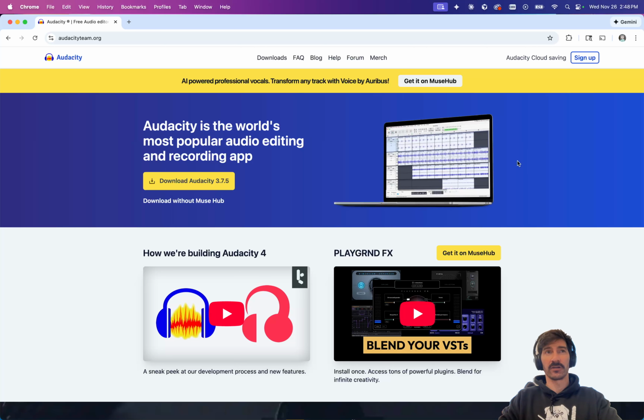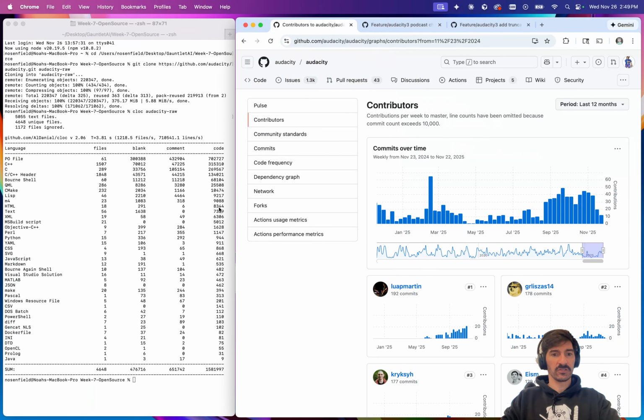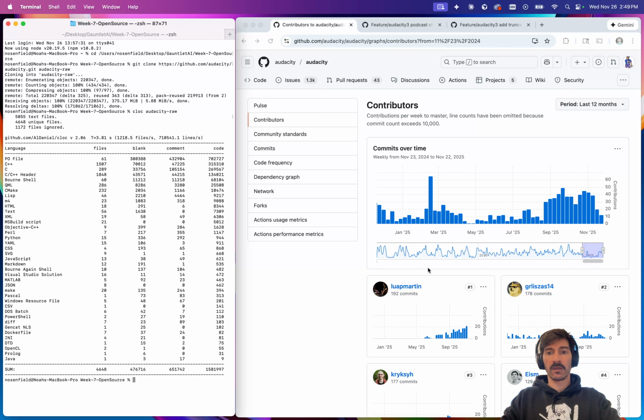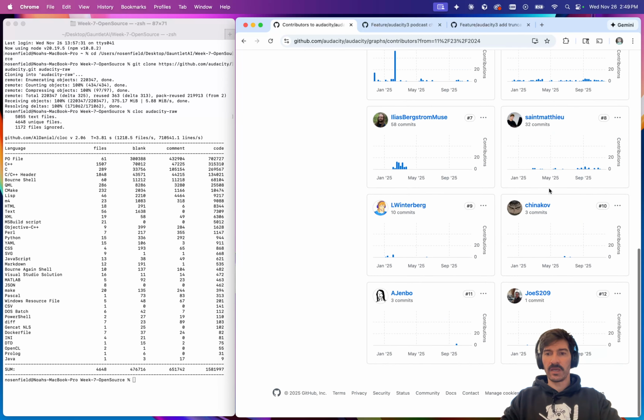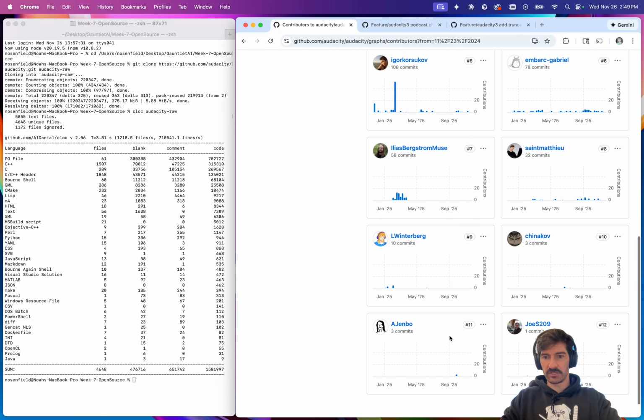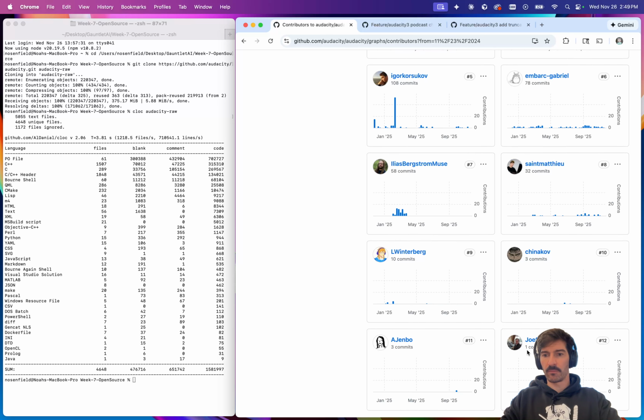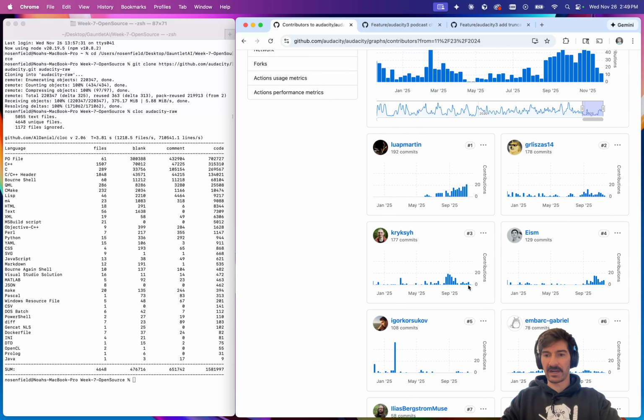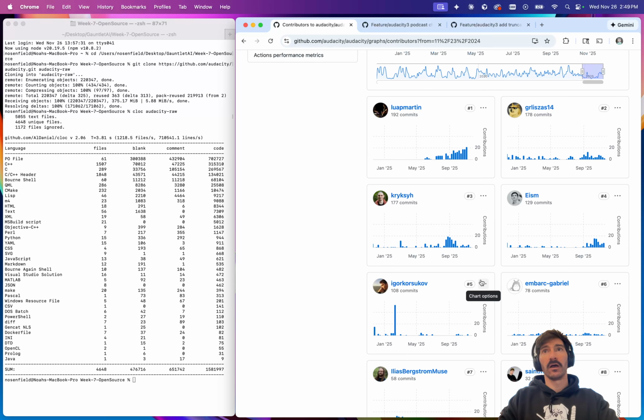existing standards and architecture. I selected the Audacity audio editor as my open source project of choice because it's an application that I use fairly regularly for common audio tasks such as splitting up sound effects, noise removal, EQ, and basic compositing of audio stems. Additionally, we can see that the raw repo contains around 1.5 million lines of code, and the project in the past year only has about a dozen contributors, and you can see some of these are actually a pretty small number of commits. So really only a few active people committing to this repository.